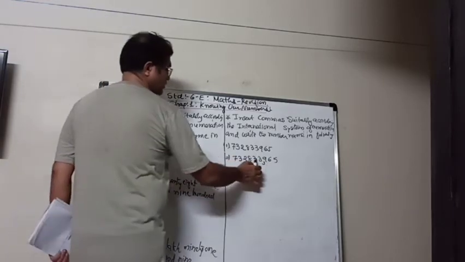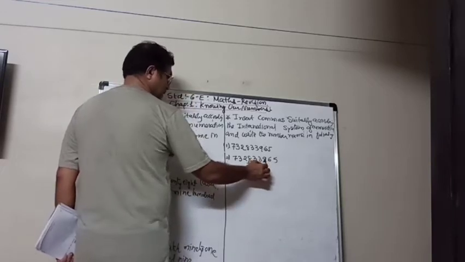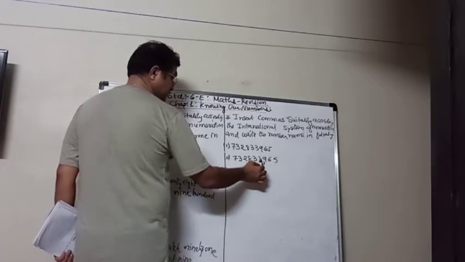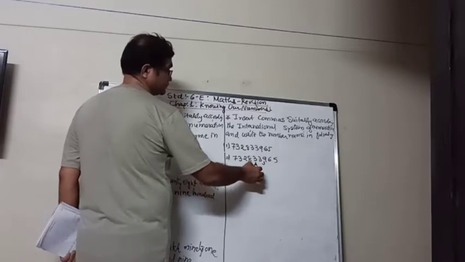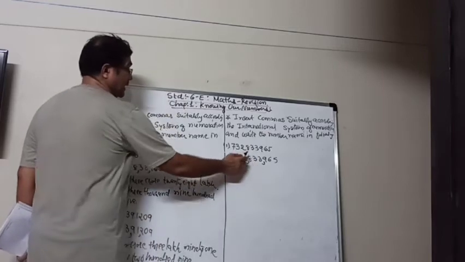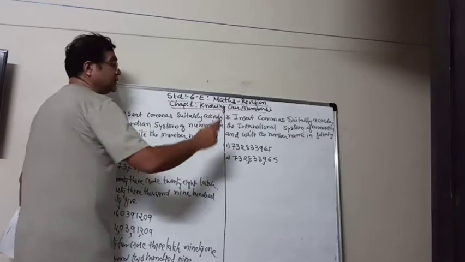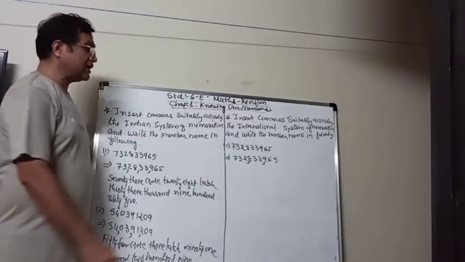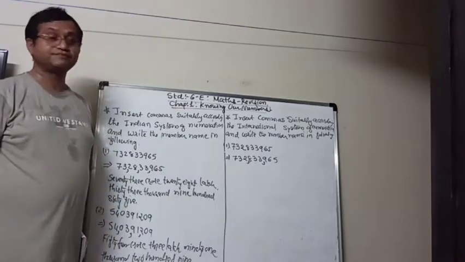Up to here it will be fine. Unit digit, tens, hundreds, then thousand, 10,000, but not lakh now, 100,000, and then million, 10 million and 100 million. So here this number is 732 million.